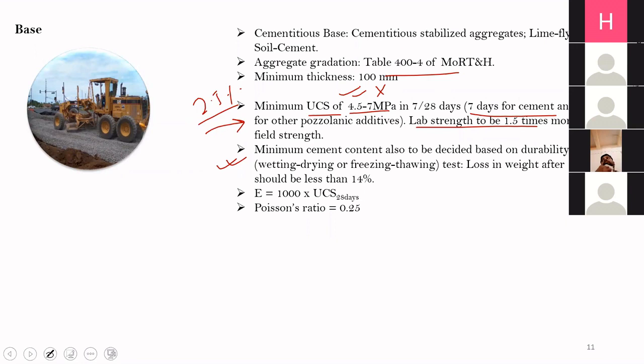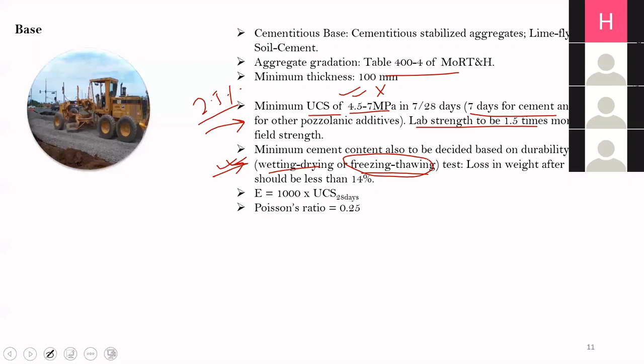So you will make the sample at 2.5% and you will also do a durability test. The durability test can be a wetting and drying test or a freezing and thawing test. When you are constructing or using the cement treated base in cold regions, snow-bound regions, you do a freezing and thawing test. If you are working in tropical areas, you use a wetting and drying test.